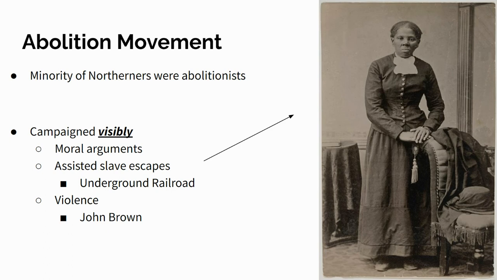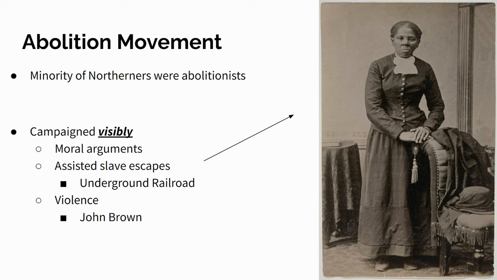So there are some people, though, that are abolitionists. And an abolitionist is someone who is against slavery. Now, this is a minority of the Northerners. So it's not most people in the North. But the people who were abolitionists were very true to their beliefs, and they made their campaigns very visible, right? So the abolitionists would make it known what they believed in. And the kind of arguments they would use would be moral arguments, right? That it goes against the morals of the United States to enslave one group of people. If you think about the Declaration of Independence, right? All men are created equal, right? That kind of goes against that idea right there.